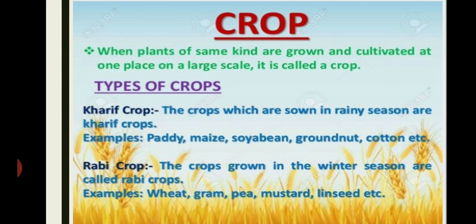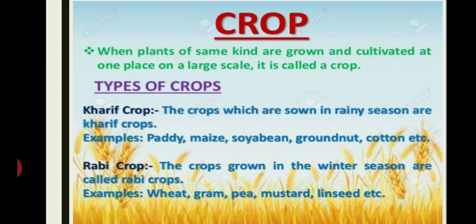Crop and crop patterns. Crop plants of the same kind that are grown and cultivated at one place on a large scale are called a crop. For example, a crop of wheat means all the plants grown in the field are of wheat. So the product of cultivated plants is called the crop products. India is a vast country, and the climatic conditions like temperature, humidity, and rainfall vary from one region to another region. And accordingly, there is a rich variety of crops grown in different parts of our country.